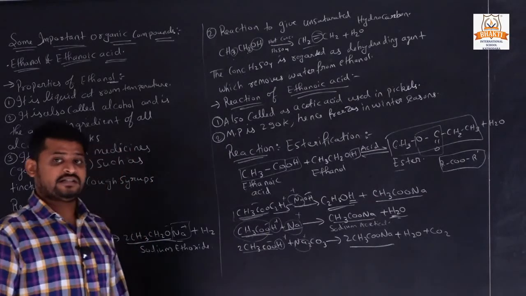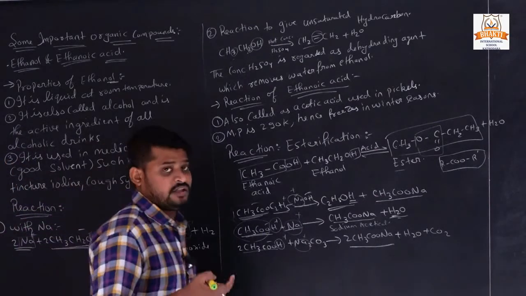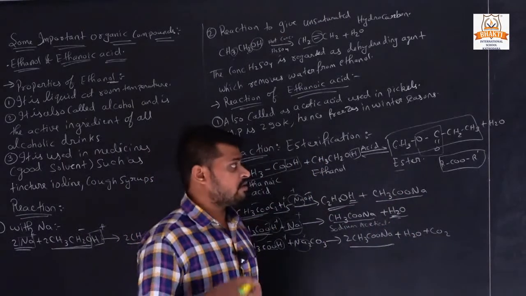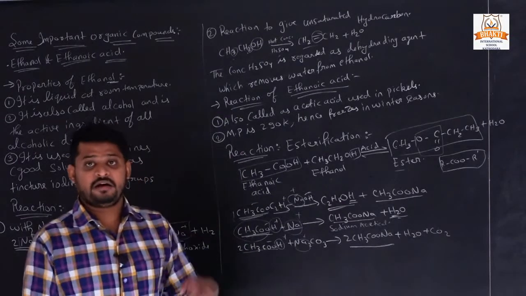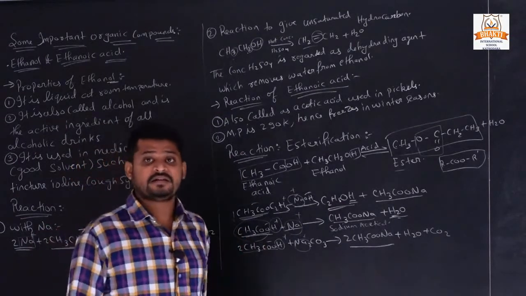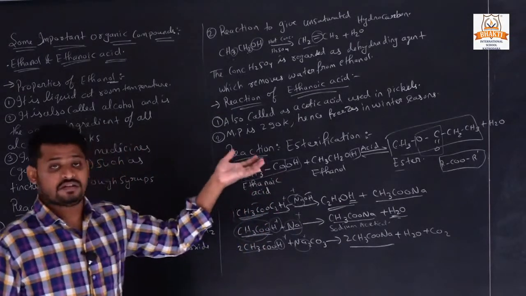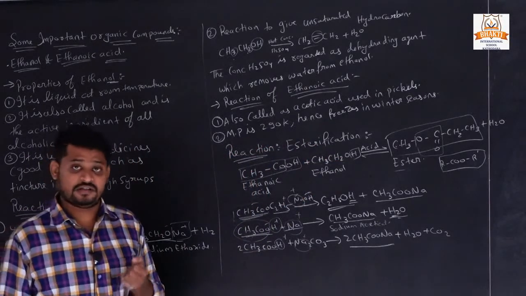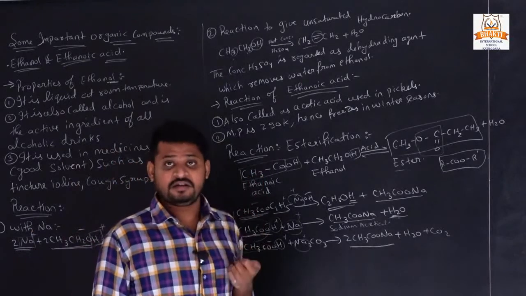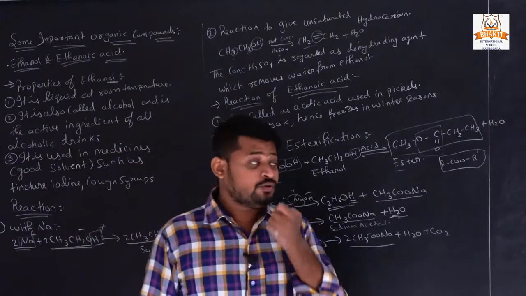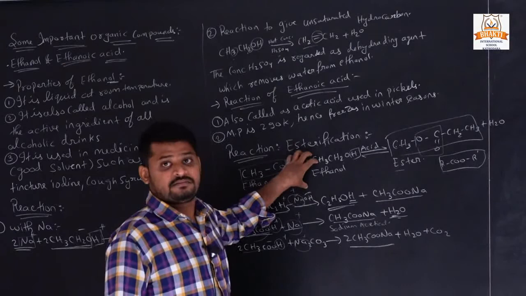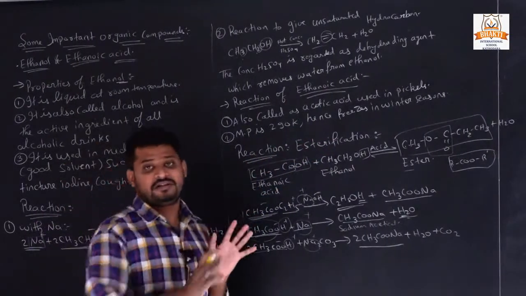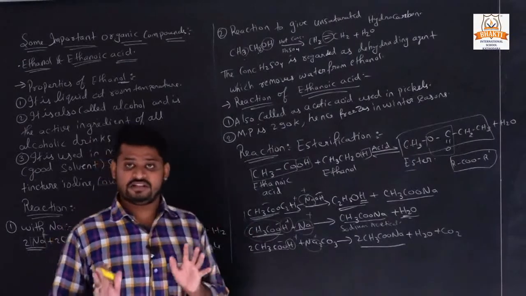When ethanoic acid reacts with ethanol in the presence of an acid, we obtain an ester and water as products. This is called esterification. So this is the definition of esterification. It is mostly asked in examinations and in the board also. So you have to learn this reaction carefully, you must learn this.